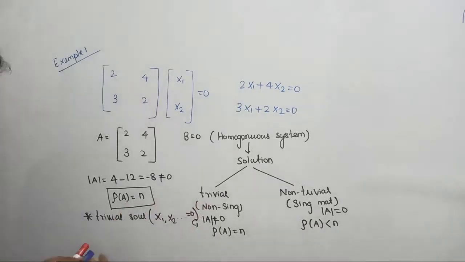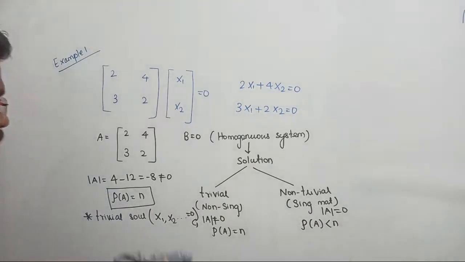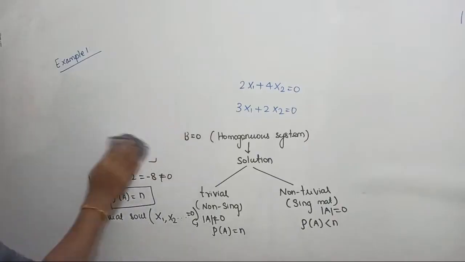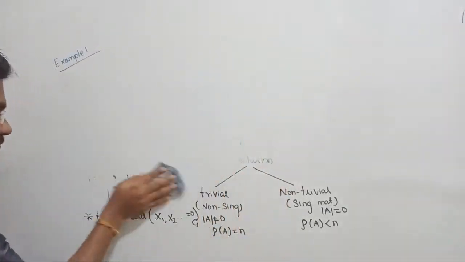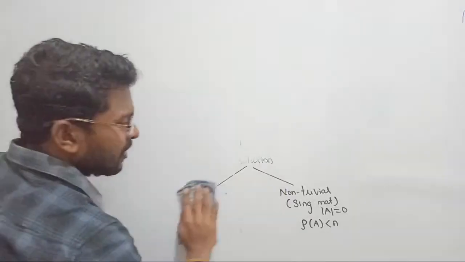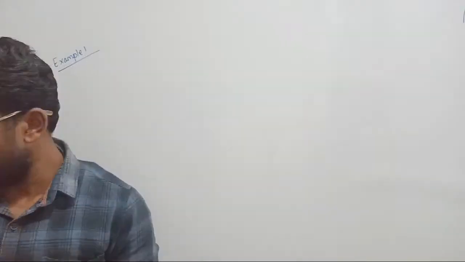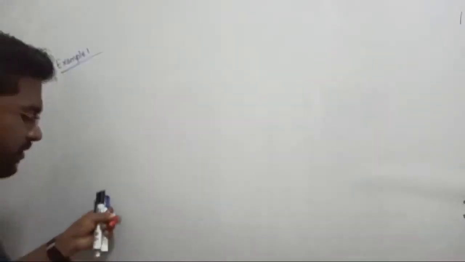Okay, let us take the second example. Let me rub this one. Let us take the second example. Slowly understand, because it's very easy. By practice, automatically, just by looking at the questions, you will come to know how to bring the answer. Let us take another example.